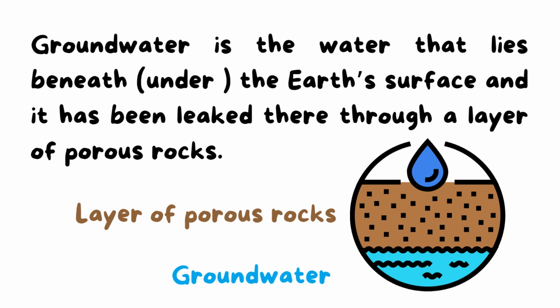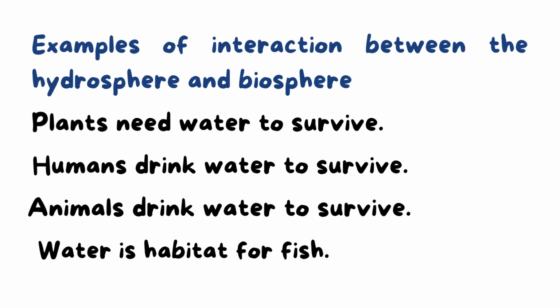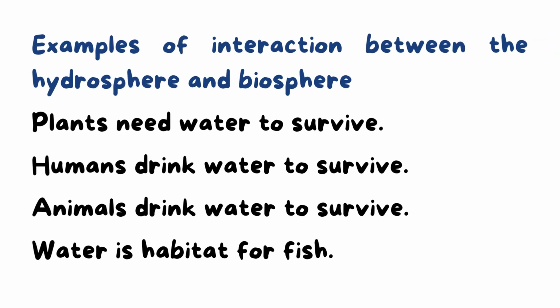Now, we know some characteristics of the biosphere and some characteristics of the hydrosphere. Now, we'll take some examples of interaction between the hydrosphere and biosphere. Plants need water to survive, humans drink water to survive, and animals drink water to survive. Water is also a habitat for fish, and many living